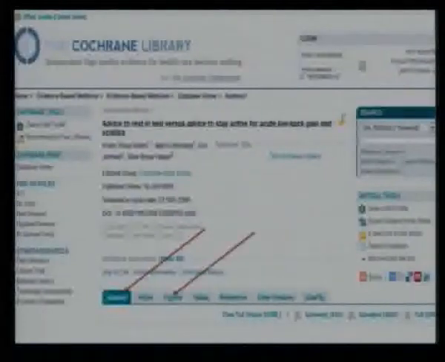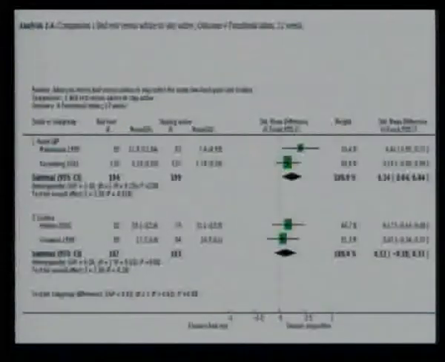Beyond that, if you click the figures area, I'm just showing you one outcome meta-analysis here. The outcome here is functional state at 12 weeks. How this meta-analysis is depicted, this is called a forest plot. So you have this line here. These are 2 studies for acute low back pain, 2 for sciatica, and this black diamond represents the meta-analysis.